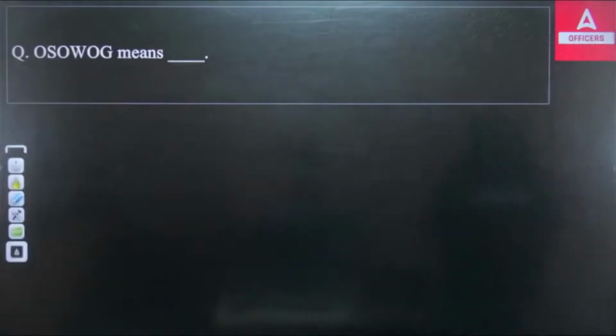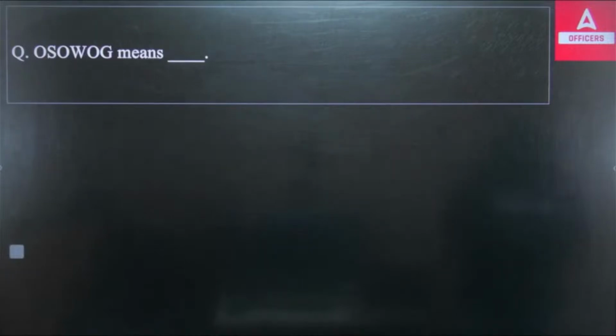OSOWOG. This was introduced by Mr. Narendra Modi, under a certain conference that happened on the climate change. So on the climate change, they have introduced this particular term.